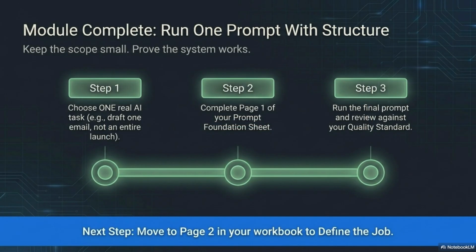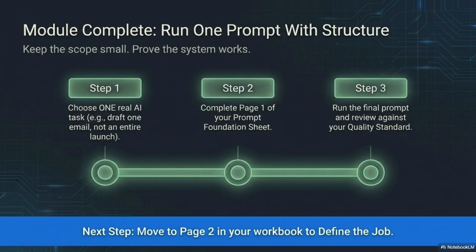By the end of this module, your job is simple. Run one prompt with structure. Keep the scope small. Do not try to rebuild your entire business, content system, or launch plan in one sitting. Choose one real AI task. Draft an email, write a lesson, create a social post. Build one prompt that matters. Then complete page 1 of your prompt foundation sheet.